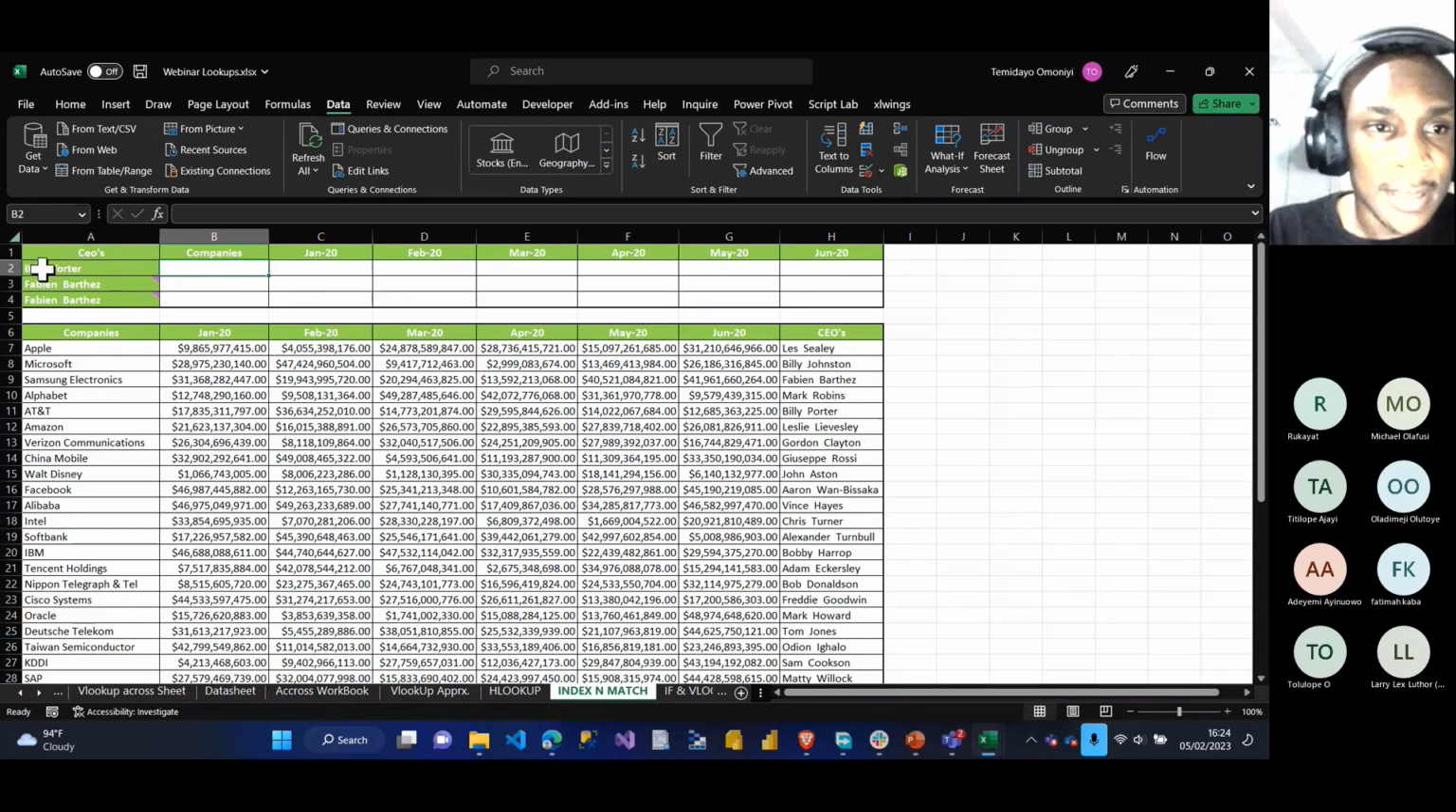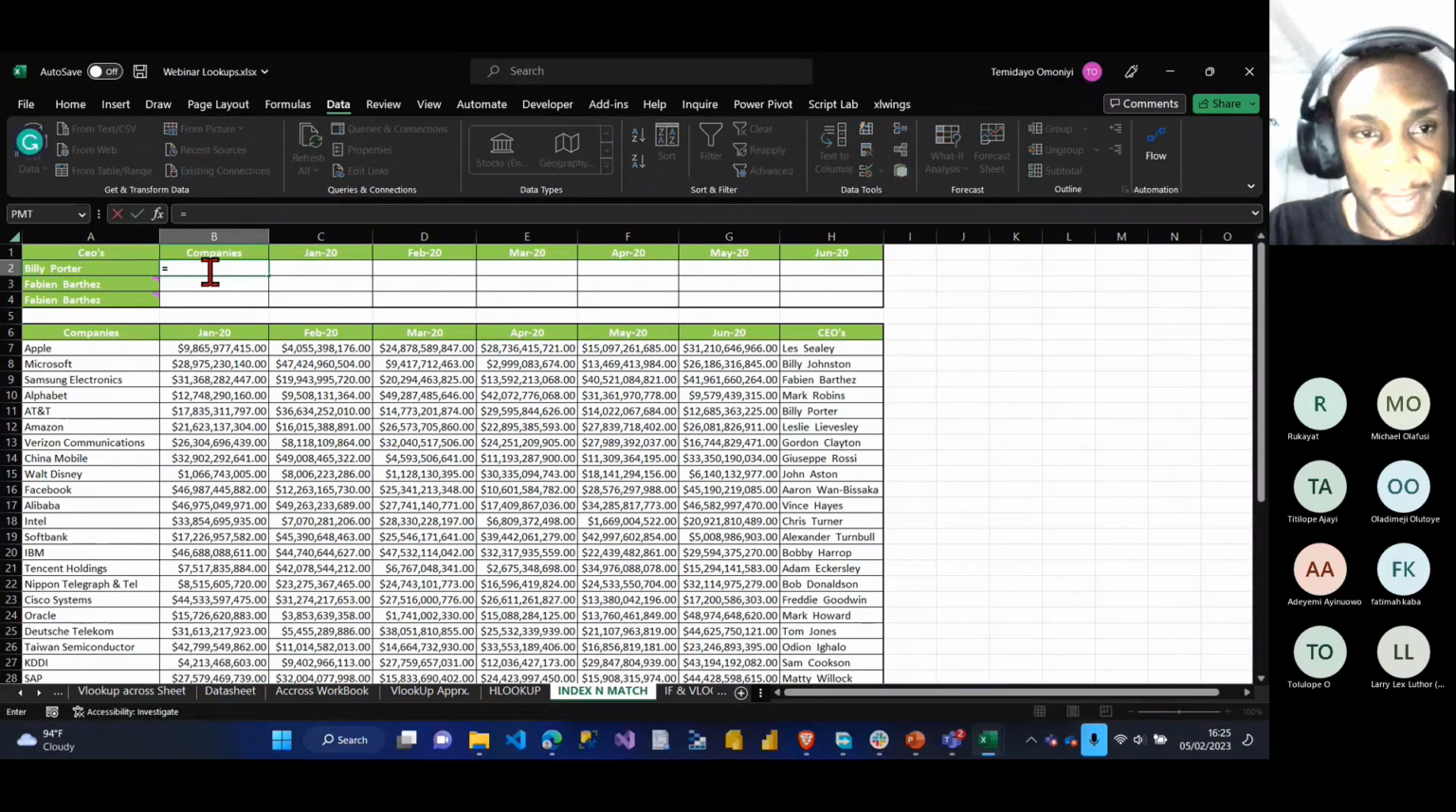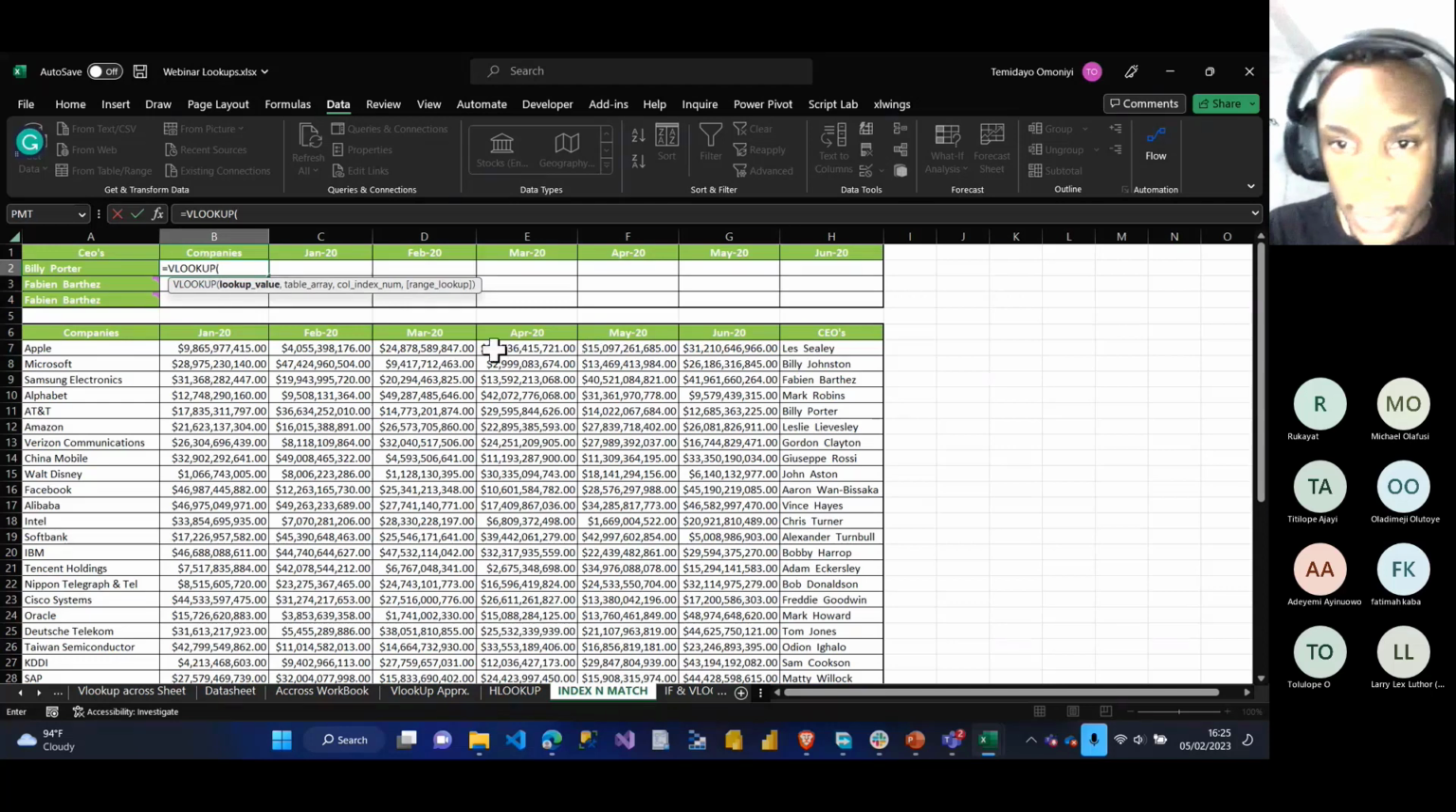So you can see that there are different CEOs here, right? And I have a company here. So I say, okay, equals to what? VLOOKUP. I want to know the company which this CEO is working for. The CEO is Billy Potter. The company he is working for is AT&T, right?